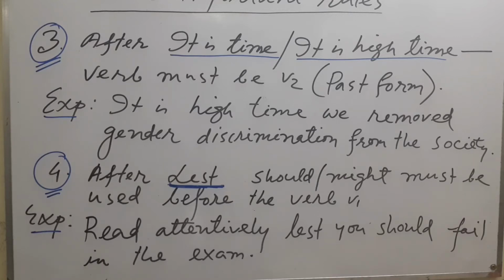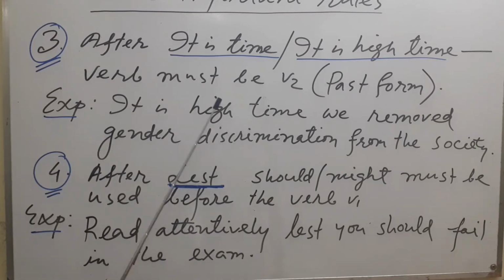Now come to rule number 3. If you see 'it is time' or 'it is high time' in a sentence, then you should remember one thing: the verb must be of past form, I mean V2. Look at the example.